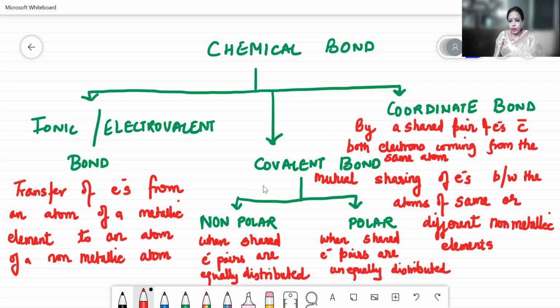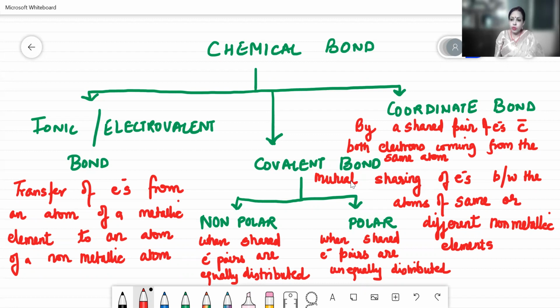Then comes the covalent bond, which is a chemical bond formed by the mutual sharing of electrons between the atoms of the same or different non-metallic elements. Because only non-metallic elements are involved here, the metallic element plays no role. So the definition says the mutual sharing of electrons between the atoms of same or different non-metallic elements.